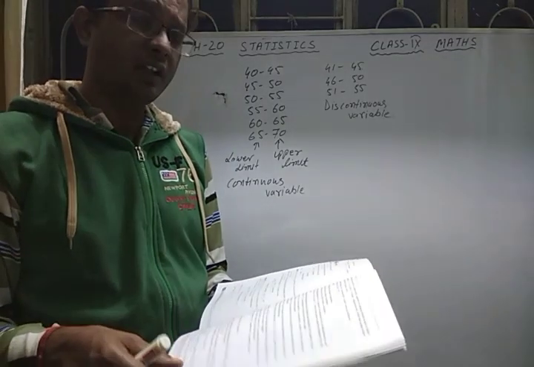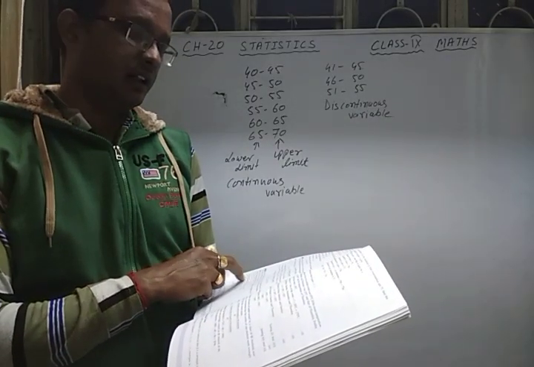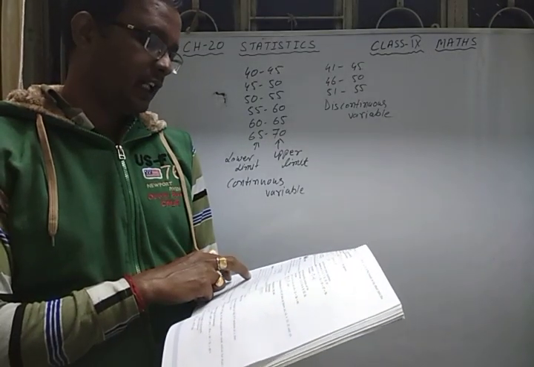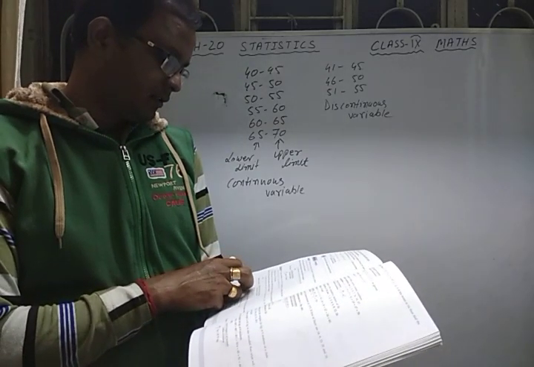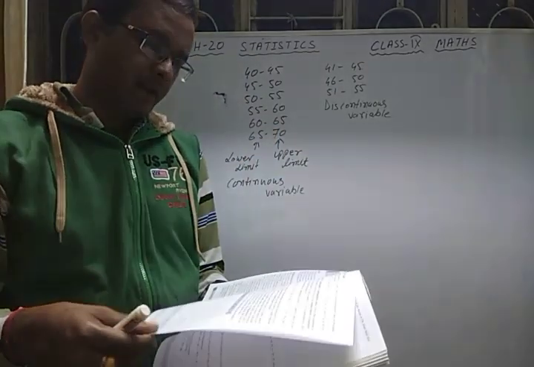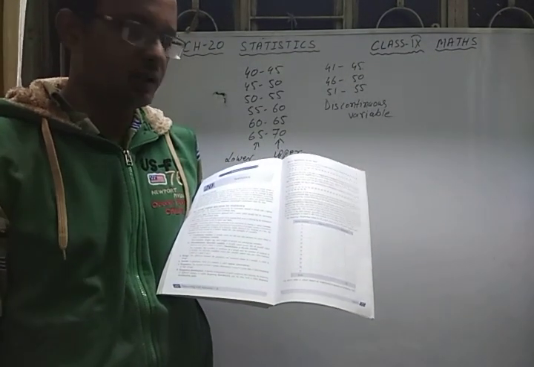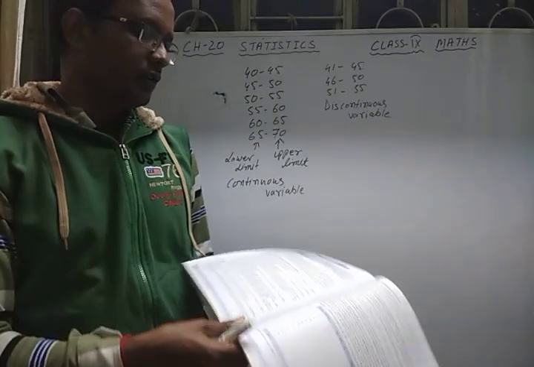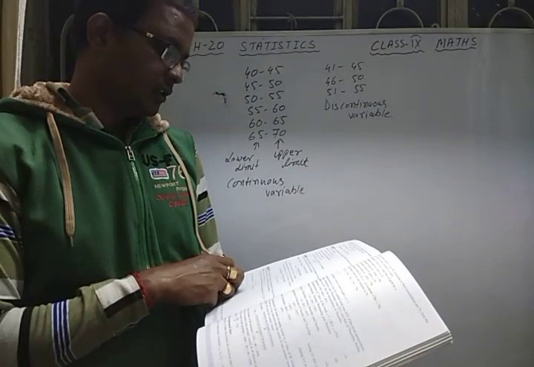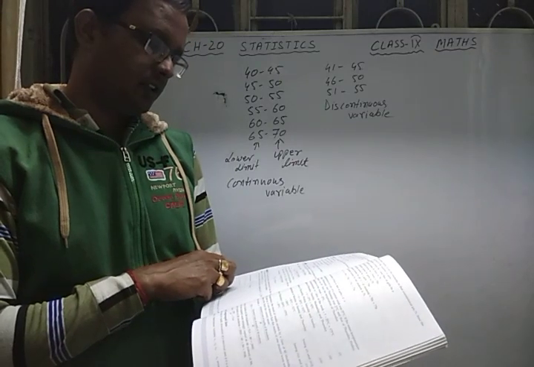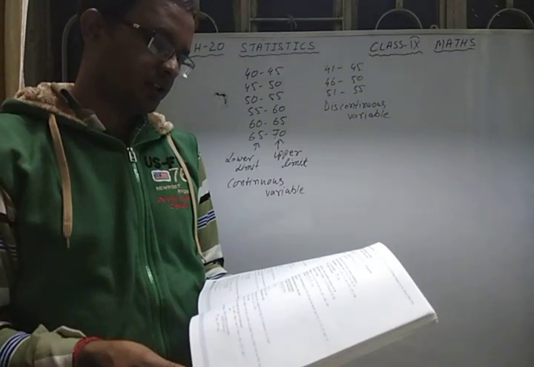So you have already done in your previous class that you first take the tally mark. After doing the tally mark, you count the frequency and write the chart. This type of chart is called a frequency distribution chart. Questions are not given on this type here. They have started already with the questions of mean.